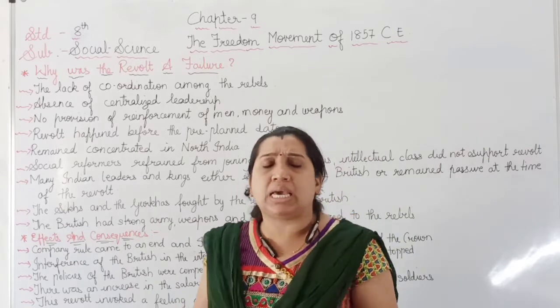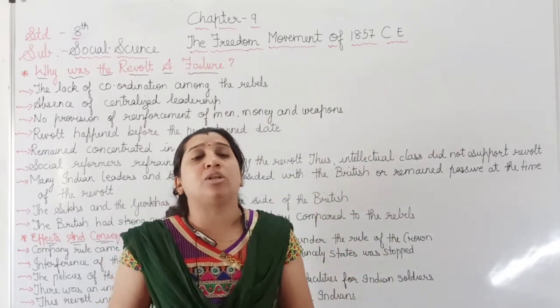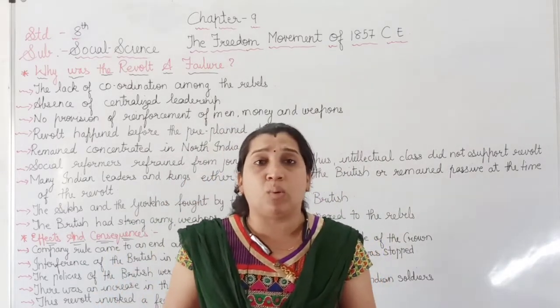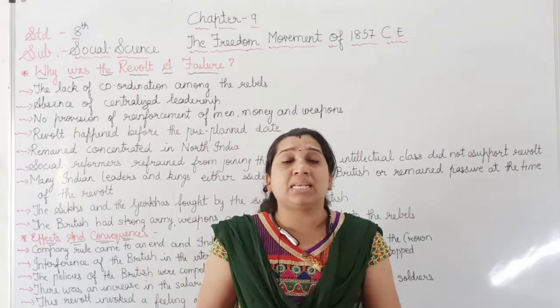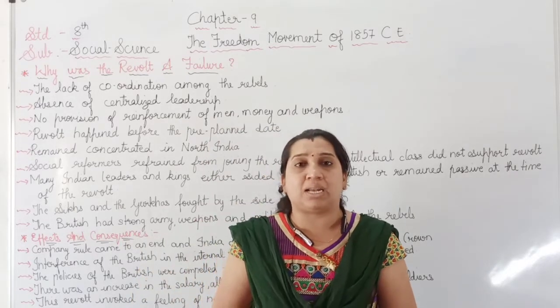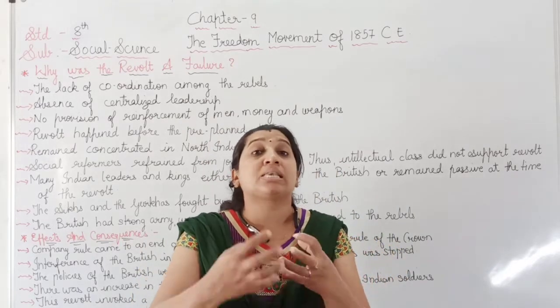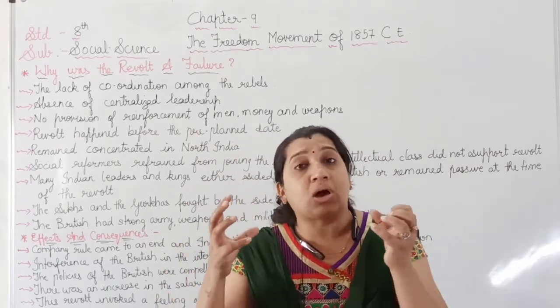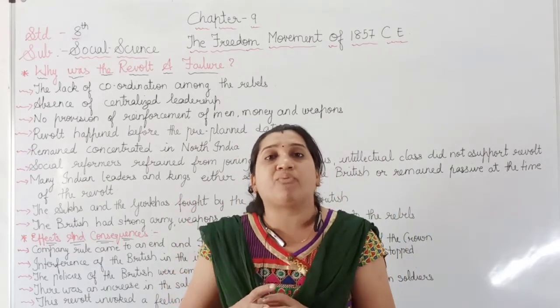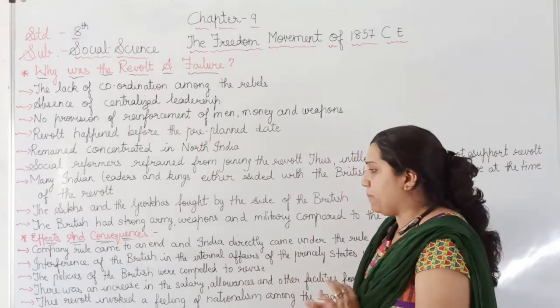Now the third point: the Britishers were compelled to revise their policies. The policies such as the subsidiary alliance policy, Diwani right, divide and rule policy, doctrine of lapse and annexation policy, which were started by the Britishers, saw some changes which benefited the Indian rulers and the people.